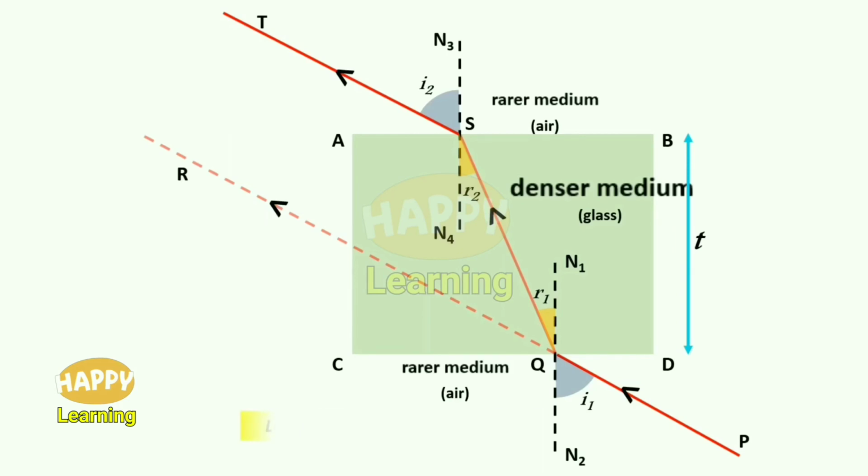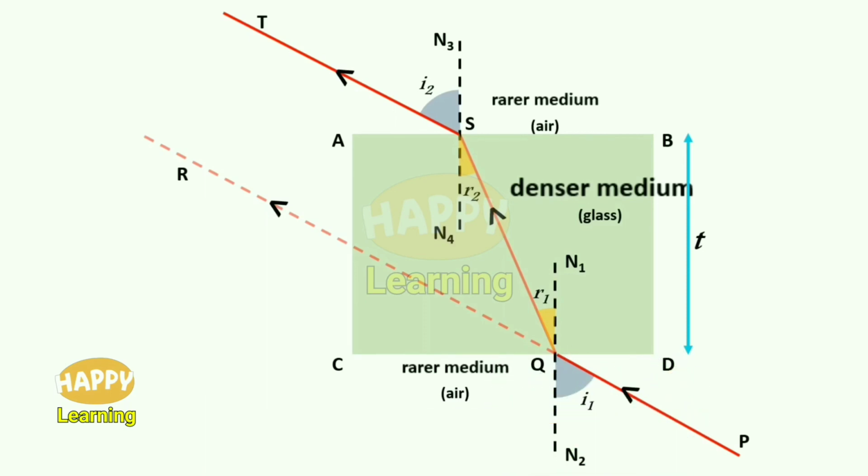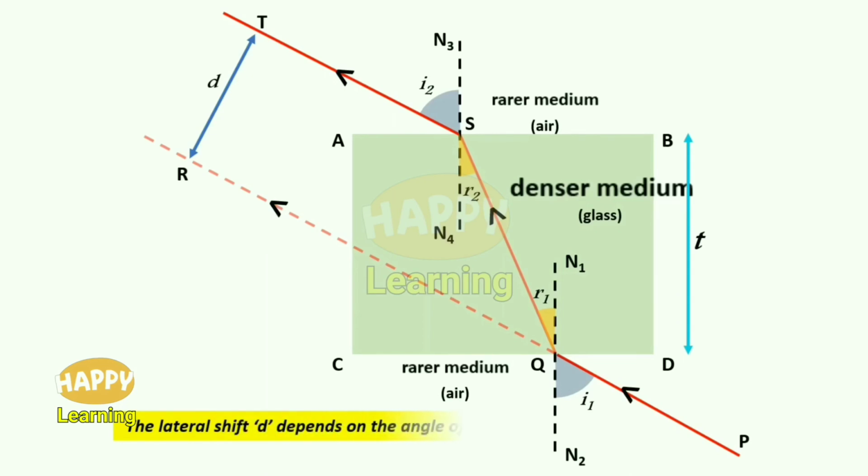Lateral shift is the perpendicular distance between the incident ray and the emergent ray. So the perpendicular distance here is D, between the incident ray PQR and the emergent ray ST. The perpendicular distance is D. The lateral shift